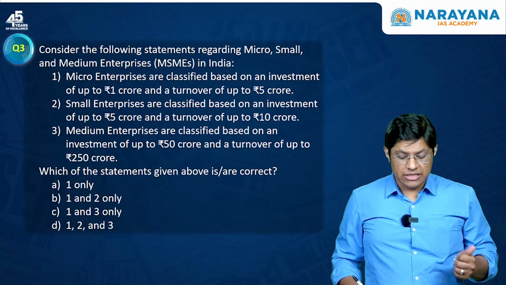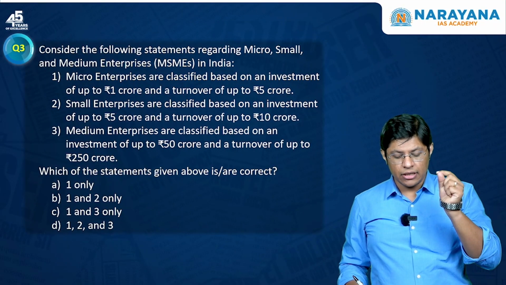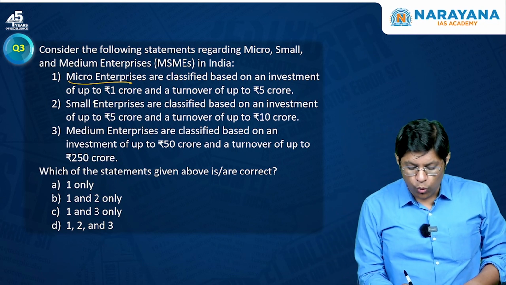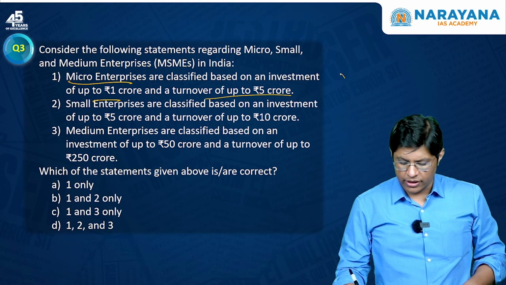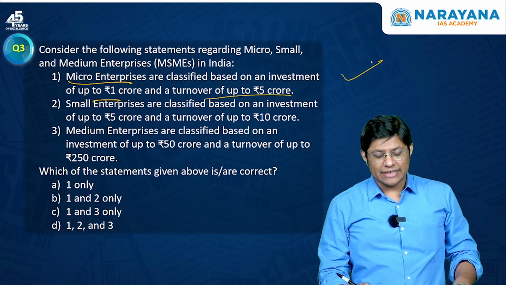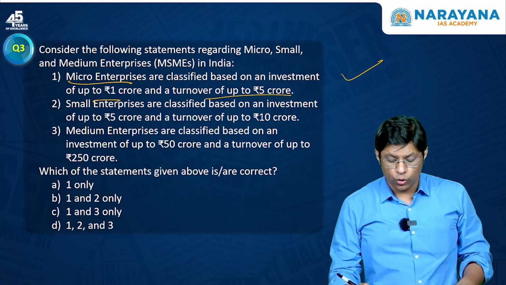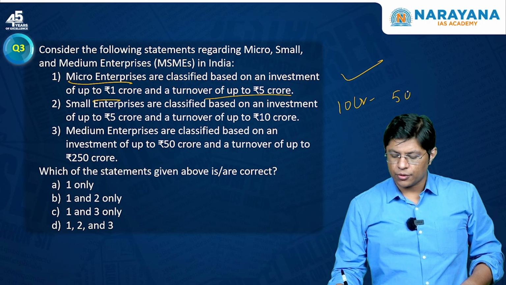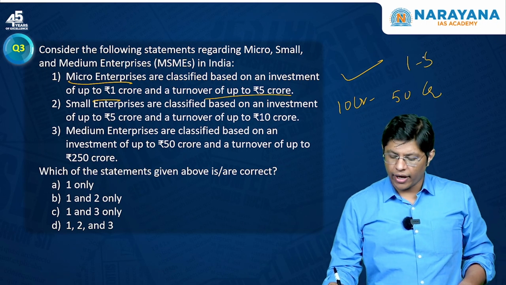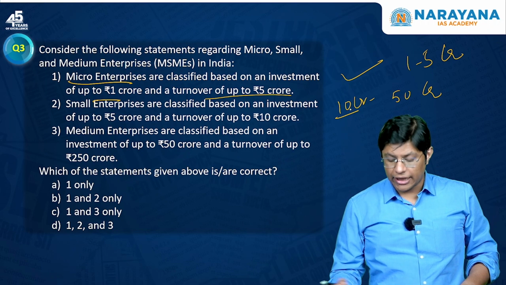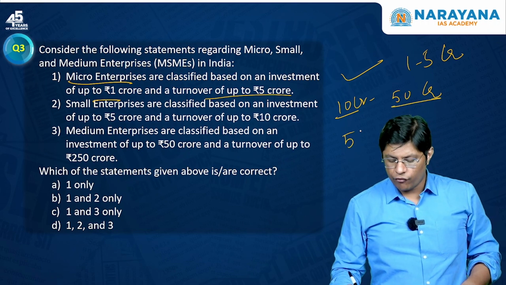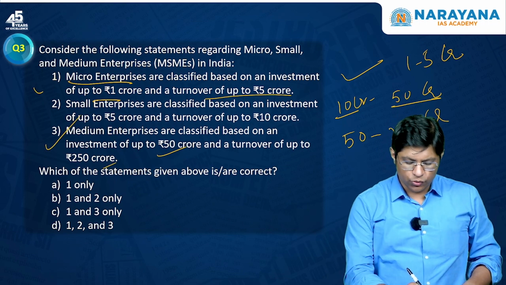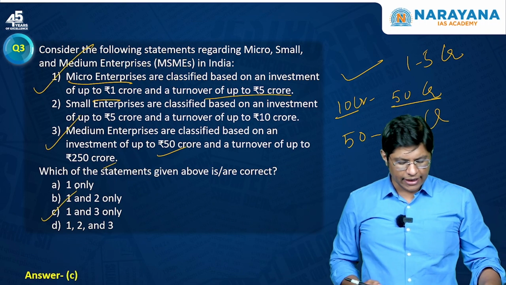Third, with respect to MSME now, micro enterprises are classified based on an investment of up to 1 crore and turnover of up to 5 crore. Yes. The small enterprises are classified based on an investment of up to 10 crore and a turnover of up to 50 crore. As I told you, for micro it is 1 to 5. For small it is 10 to 50 crore, and for medium it is 50 to 250 crore, which is correct. Which means 1 and 3, option C is the correct answer for question number 3.